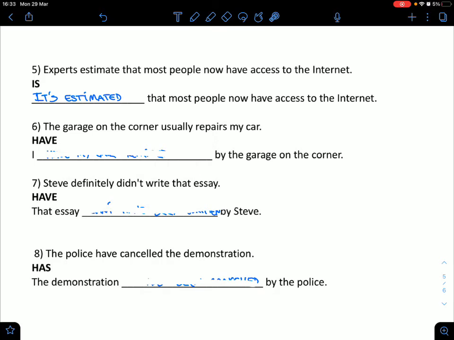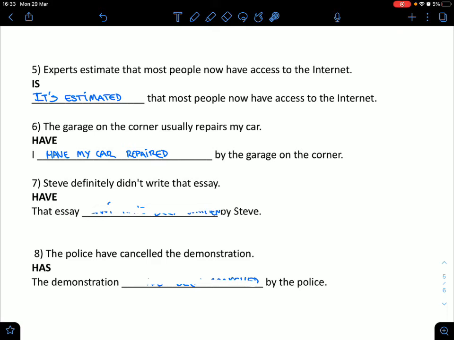Number 6, the garage on the corner usually repairs my car. You have to put in have. So I have my car repaired by the garage on the corner. This is very much more used in America, in the US. So I have my car repaired by the garage on the corner.